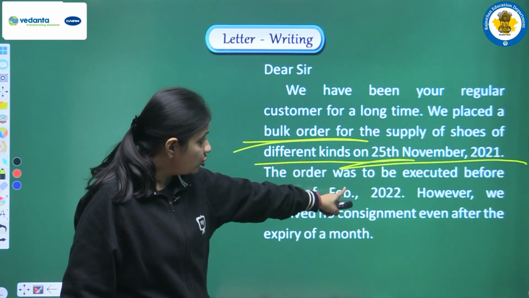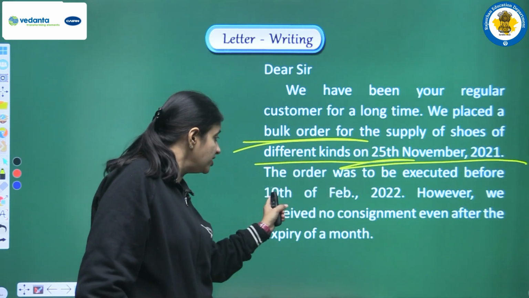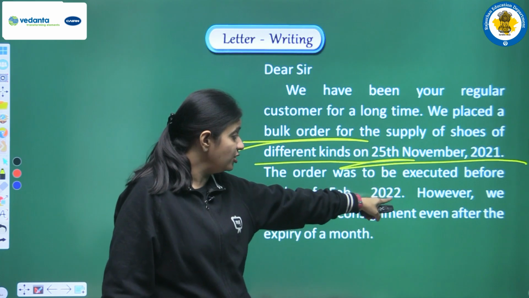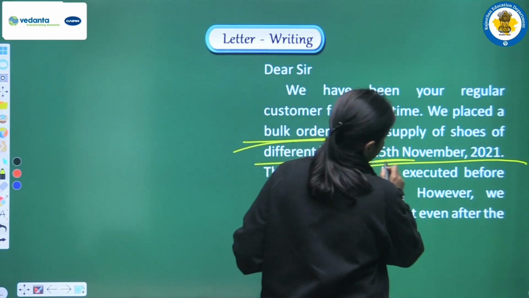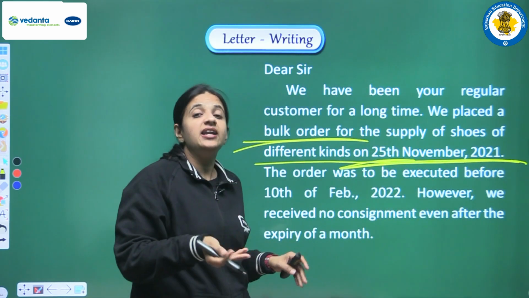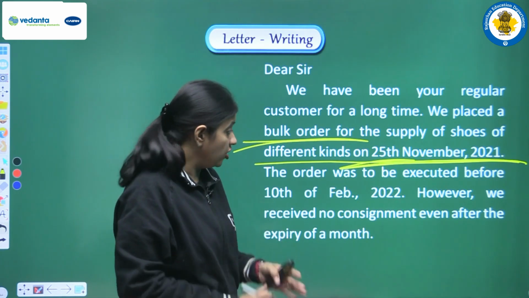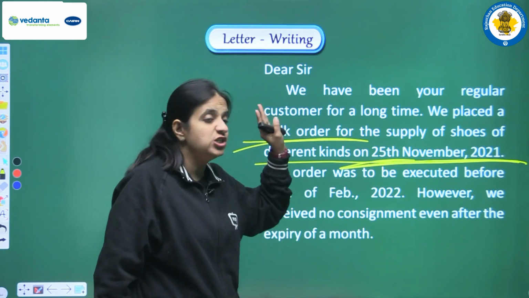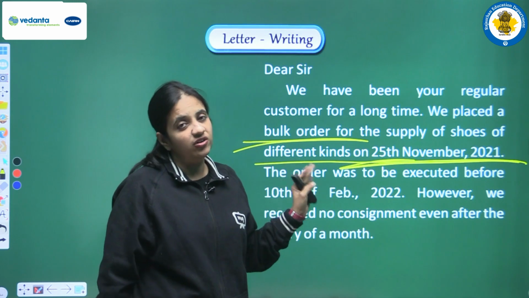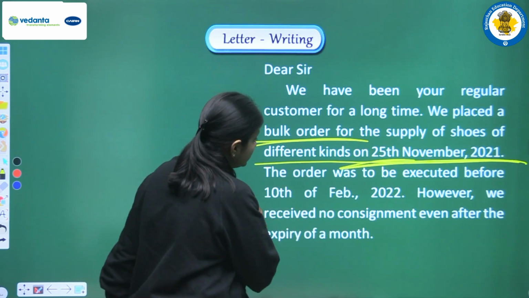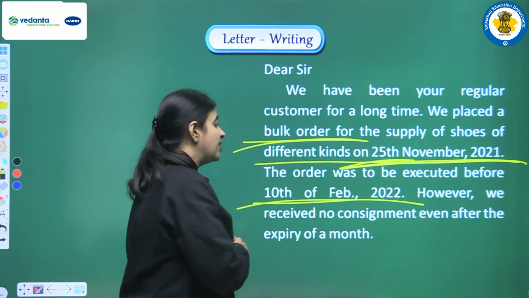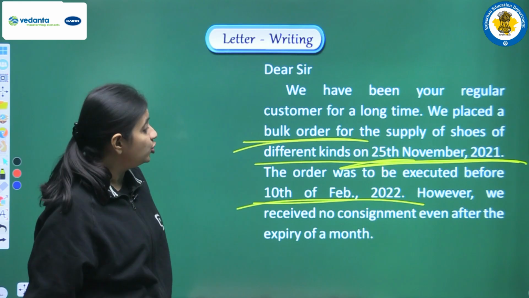The order was to be executed before 10th of Feb 2022. At that time also we ensured that this order should be delivered before 10th of February 2022.